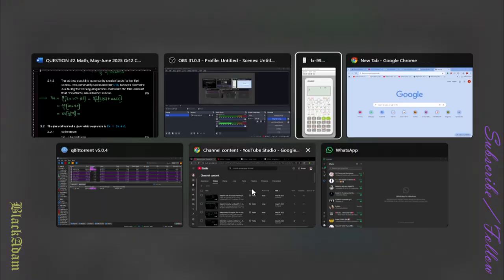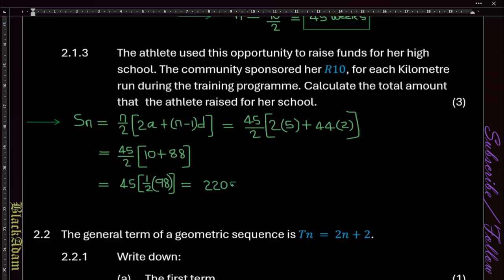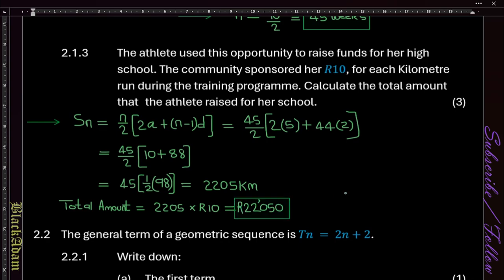Let's check in our calculator. We have 98 divided by 2 multiplied by 45, that's 2205. So 2205 kilometers, and remember we need to find the amount. So the total amount is going to be 2205, that's the number of kilometers, multiplied by 10 rand each kilometer. That will give us 22,050 rand. That's our answer.